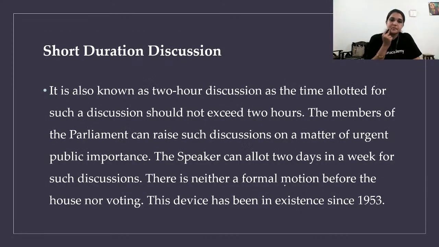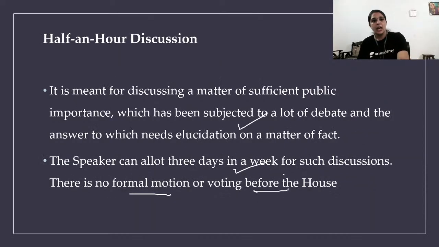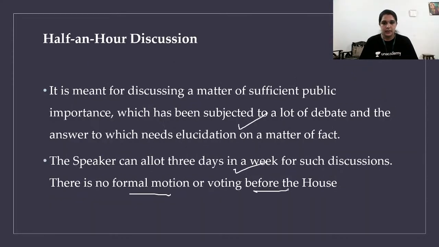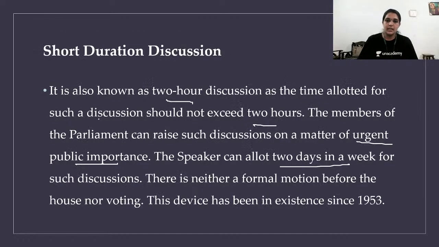Short duration discussion is known as 2 hour discussion. That is different from the half an hour discussion. It is a 2 hour discussion session, which means not more than 2 hours. Members of parliament can raise such a discussion on a matter of urgent public importance, and the speaker can allot 2 days in a week. See, half an hour discussion is 3 days in a week, for sufficient public importance. But the 2 hour discussion is for urgent public importance, and 2 days in a week is allotted for short duration discussion. It is neither a formal motion before the house nor voting.